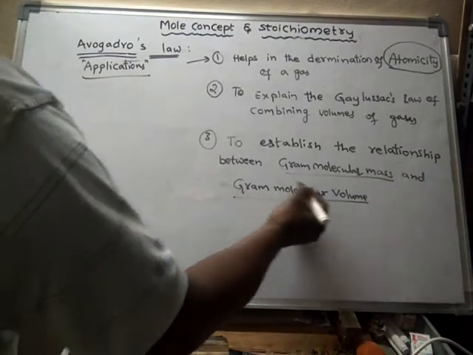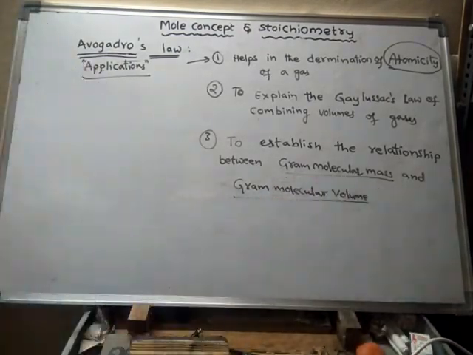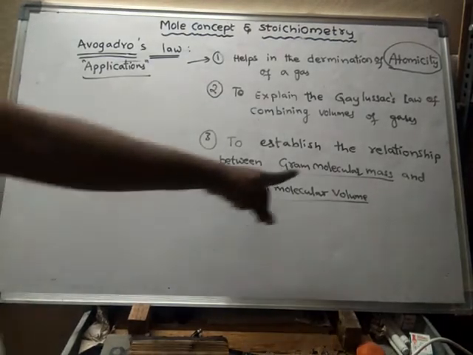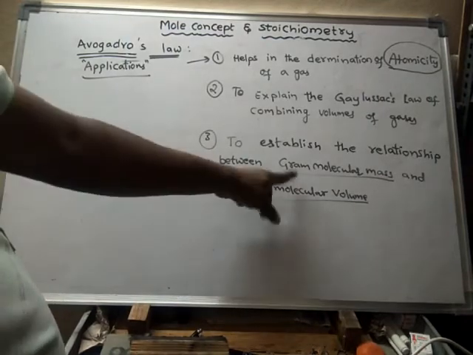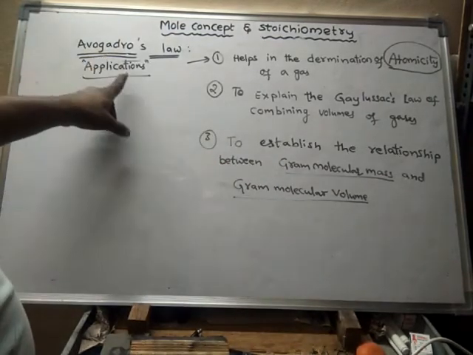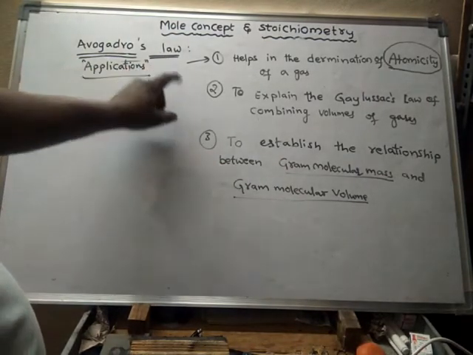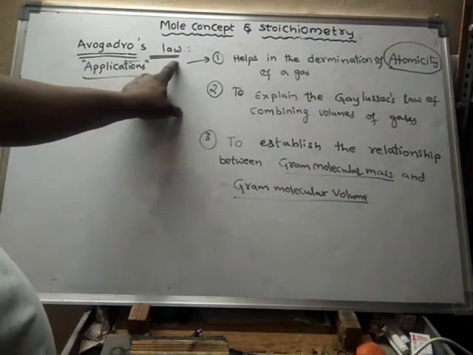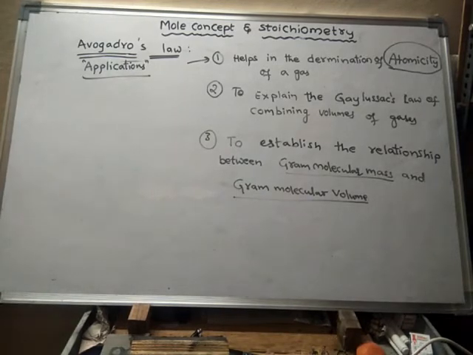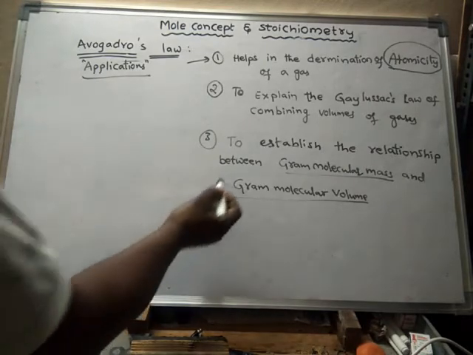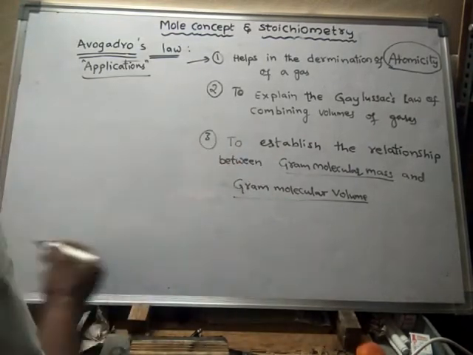Between the gram molecular mass and gram molecular volume, there is some relation. That relationship is given by Avogadro's law. Hence, Avogadro's law is used to establish the relationship between these two. So this is another application of Avogadro's law.